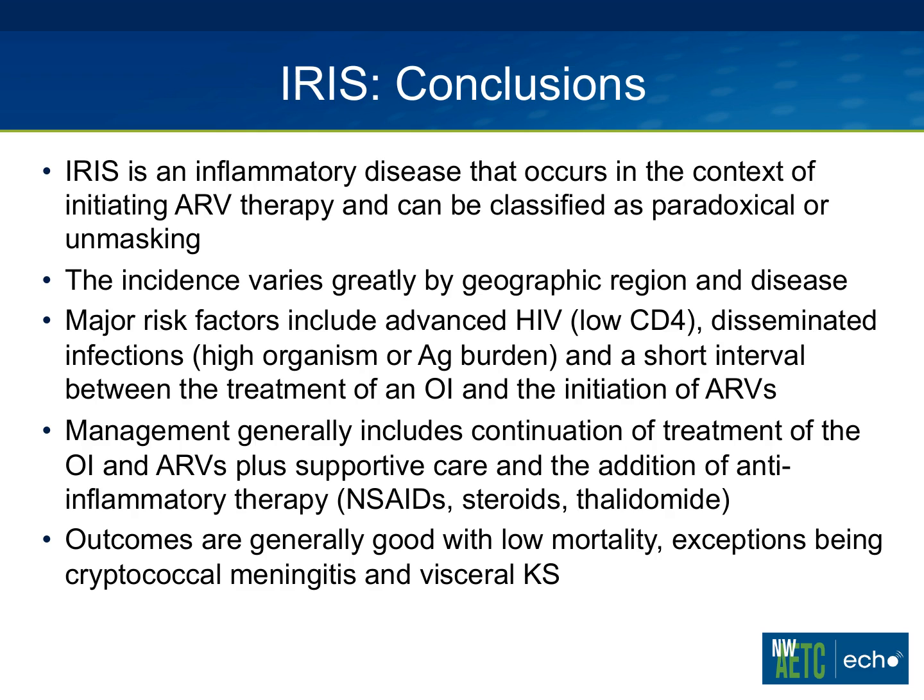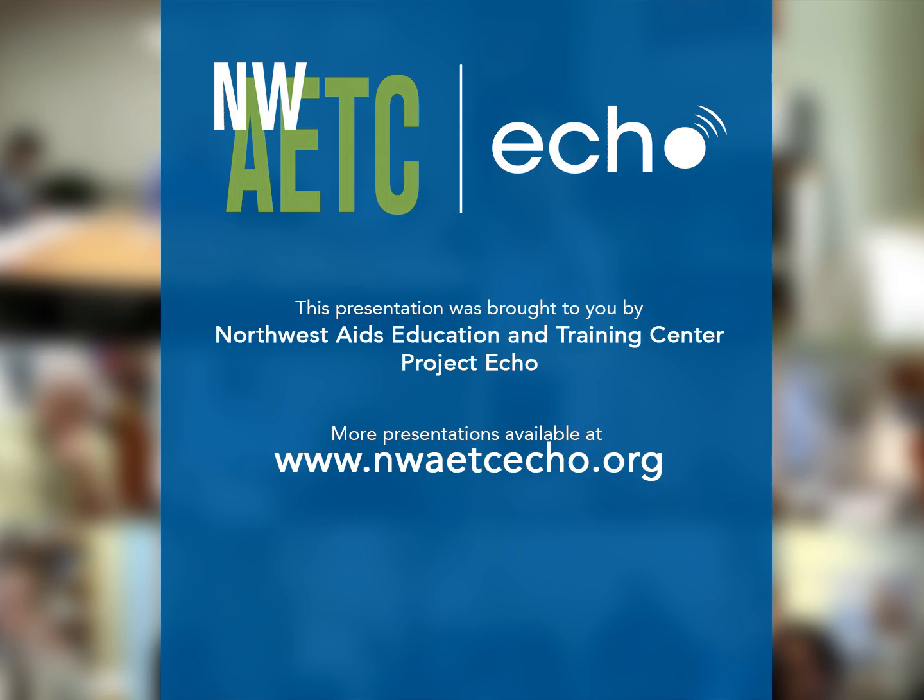Outcomes are generally good with low mortality, the exceptions being cryptococcal meningitis, which can have a poor outcome, and like the first case that I presented today, individuals with visceral KS can have a difficult to control syndrome despite steroid therapy.